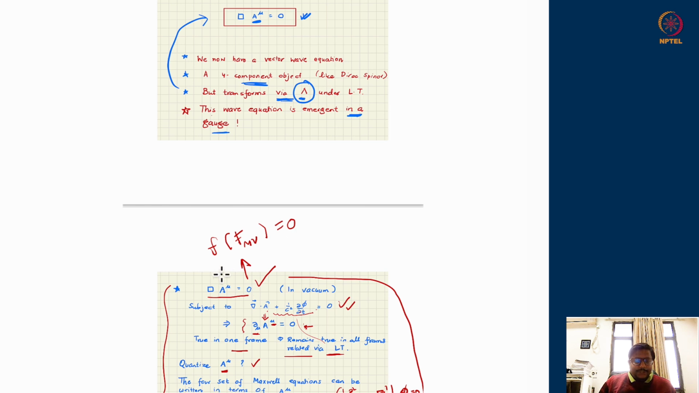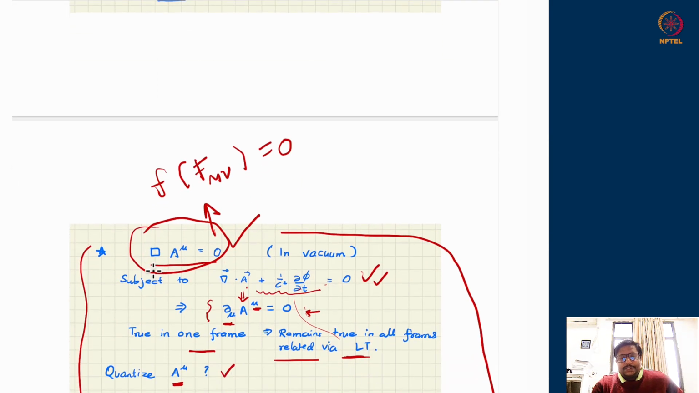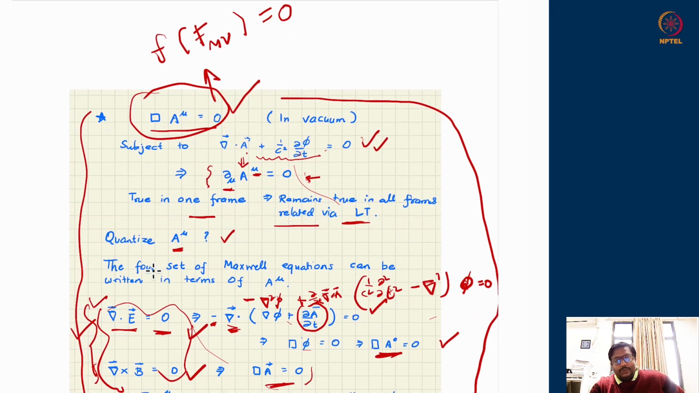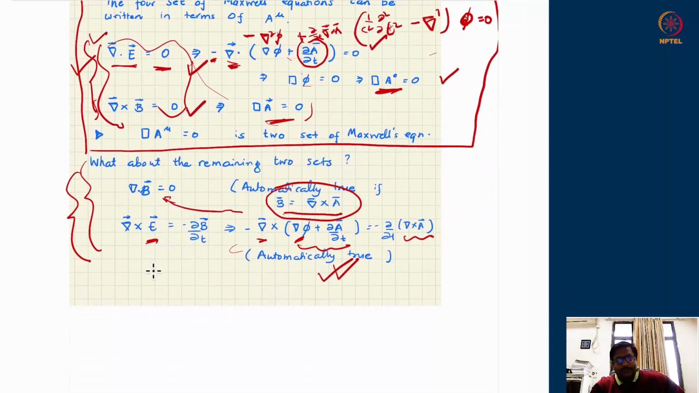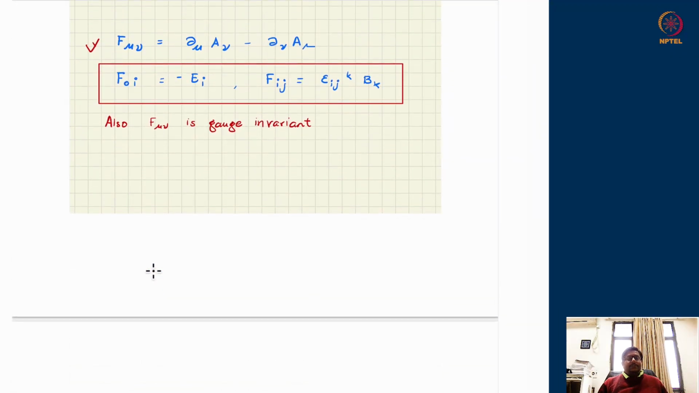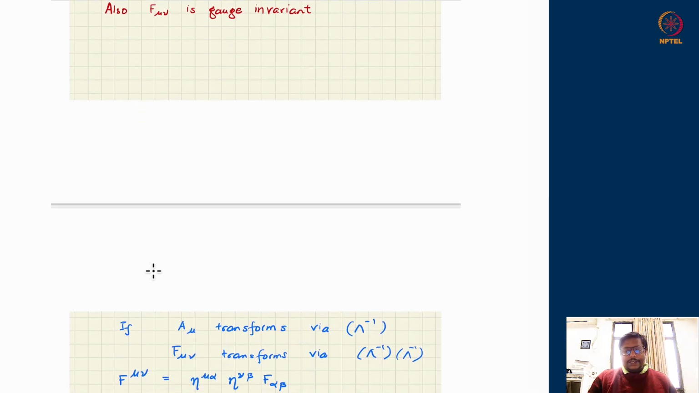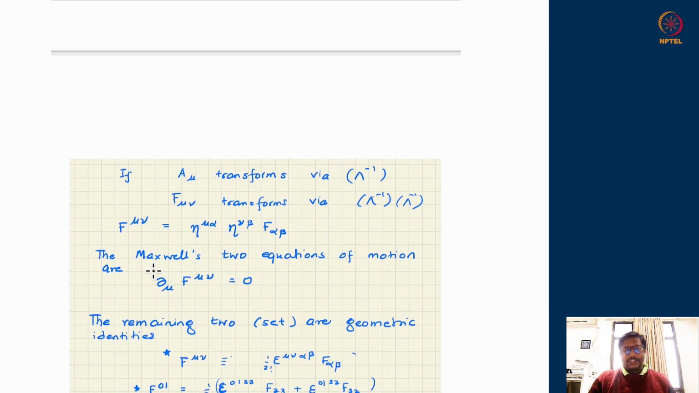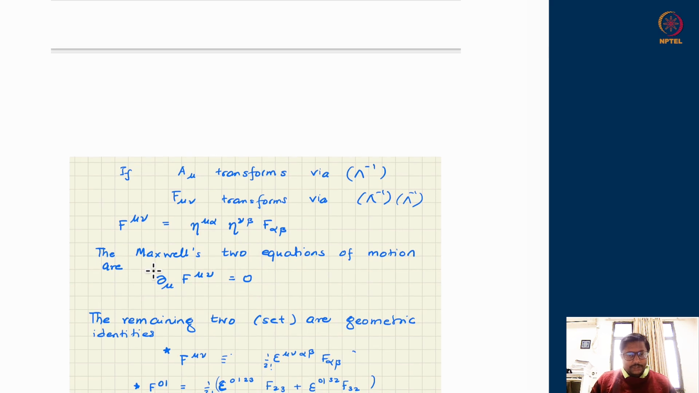So if I can express this whole equation, the box of A mu equal to 0, in terms of F mu nu, then I know that the equation of motion is also gauge invariant. Therefore, I would not have to worry about which gauge these equations are written in. All right, so this is a gauge invariant object.